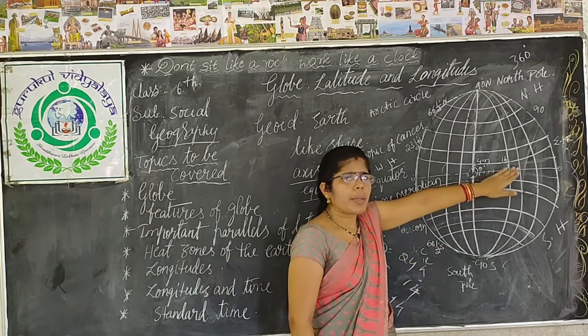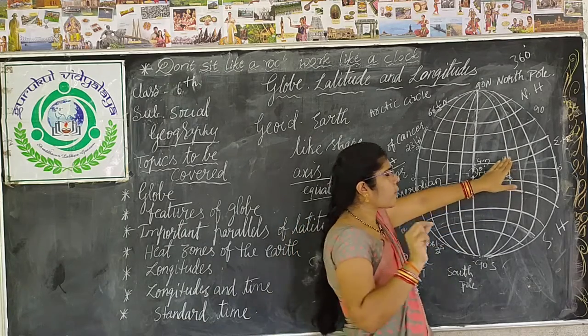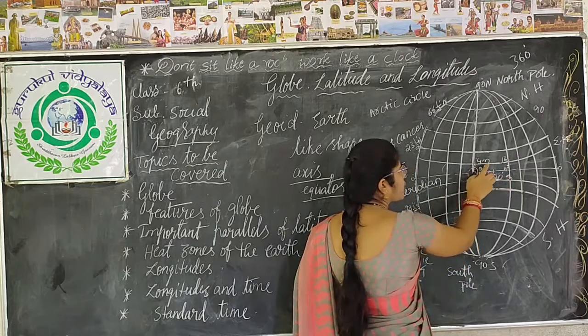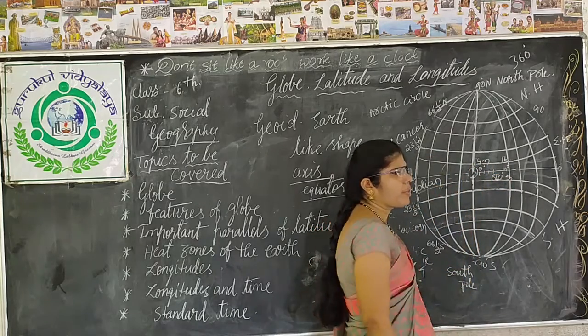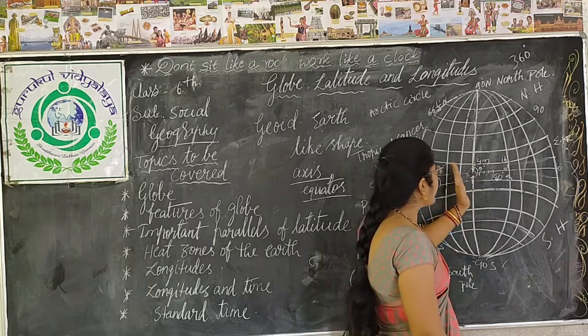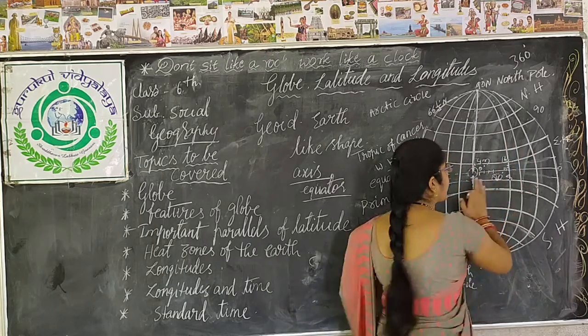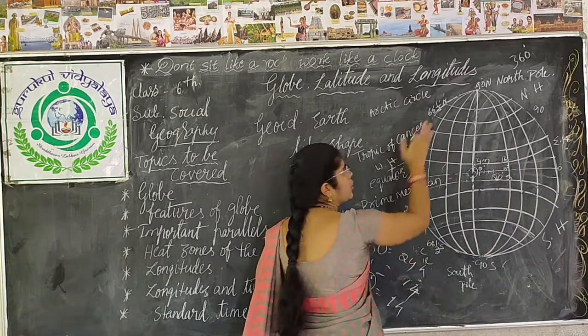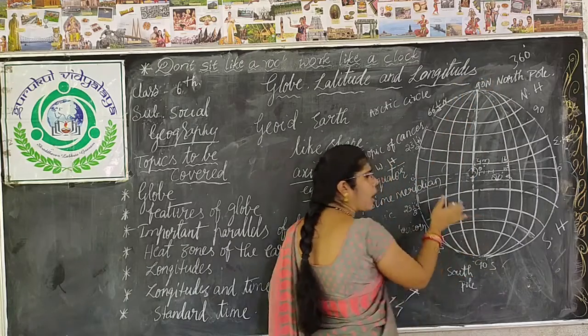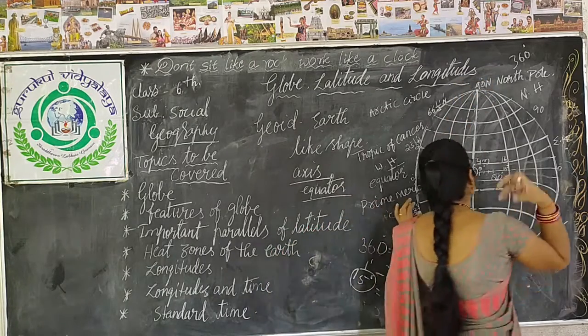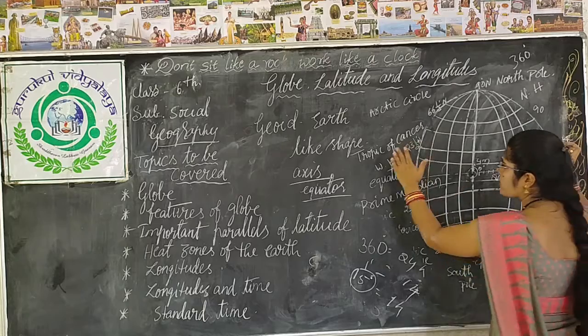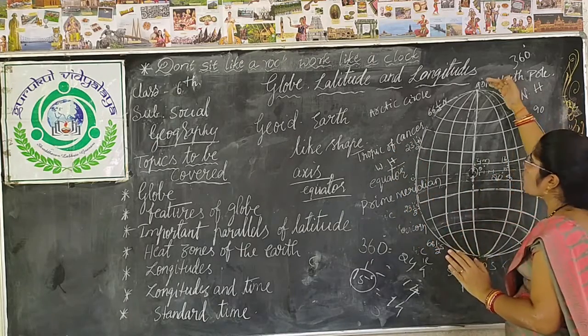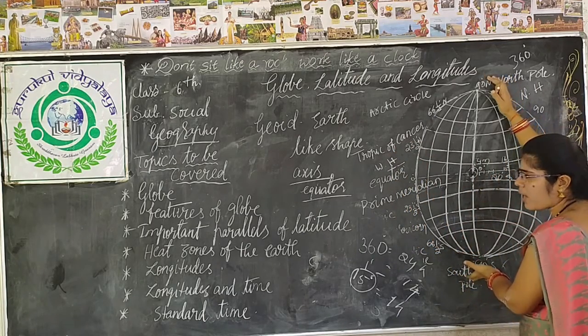Now you have cleared that 15 degrees comes under 1 hour, and 1 degree is equal to 4 minutes. As I told you, this part is east, this part is west, this is north and south. How to know east and west on the map? Your right side is east and your left side is west, and top is north and bottom is south.